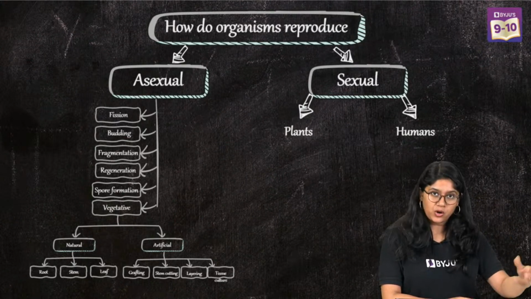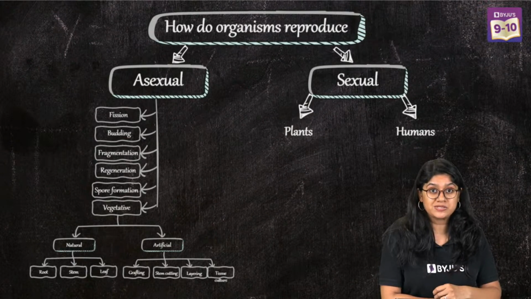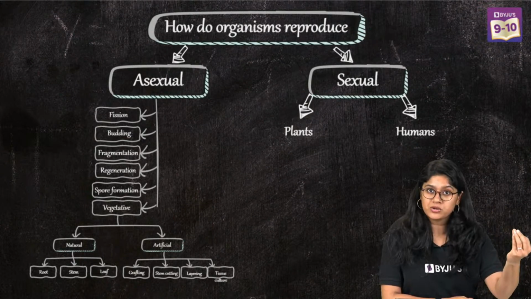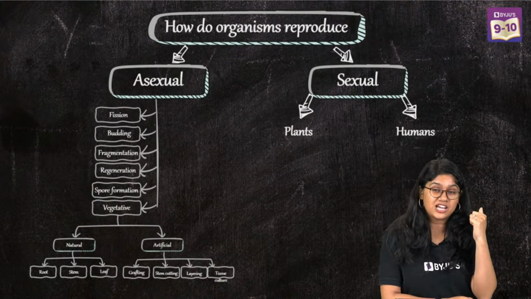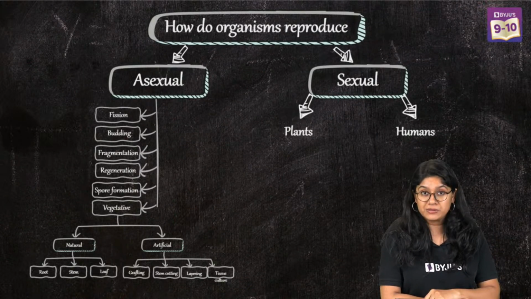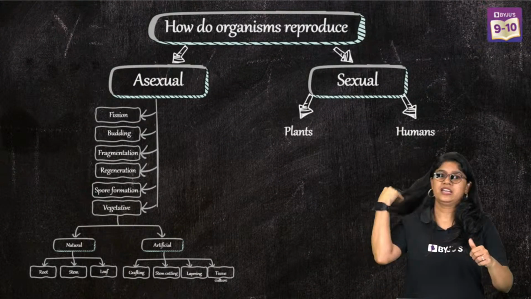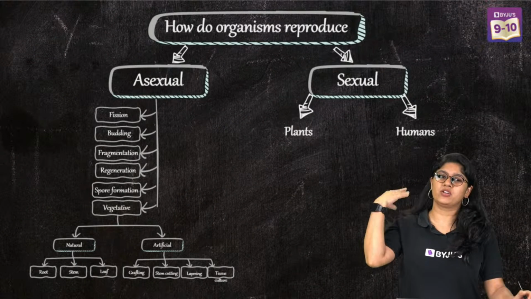Gametes are the germ cells, like sperms and the ovum. So in sexual reproduction, we have two parents. Secondly, there is the formation of gametes, and thirdly, we will see variation happening. Very good, everyone.